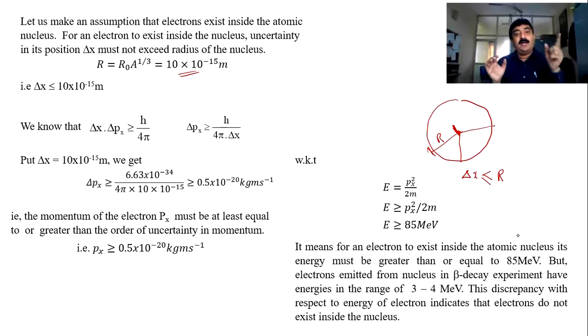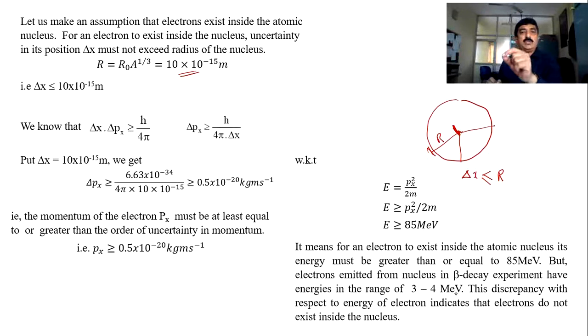I thought it was there inside. If at all it was there, it should have a minimum of 85 MeV. Now let us see what beta decay says. It means for existence of an electron inside the nucleus, minimum 85 MeV is needed, but electrons emitted from the nucleus during beta decay have an energy range of 3 to 4 MeV, that's all. Beta decay is nothing but electrons coming from the nucleus only, but their energy is not 85 as expected by me. They have only 3 to 4.